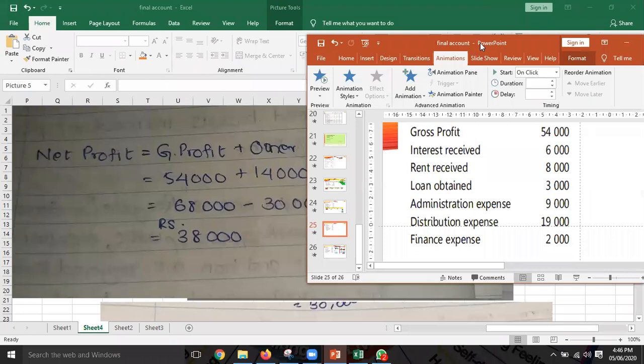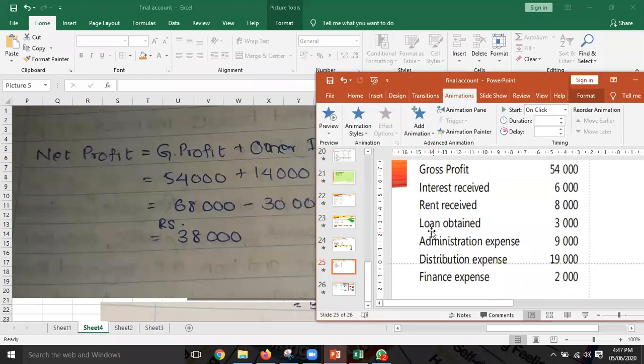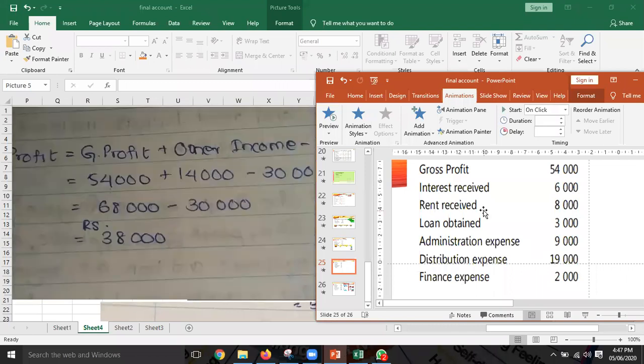That is expense, correct. Now the problem is, is loan obtained 3,000 income or not? Interest received is other income, no problem. 6,000. Some have not taken that 6,000, you are wrong. Interest received 6,000 is other income. Rent received is also other income.